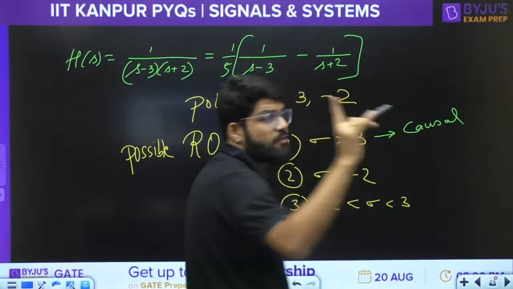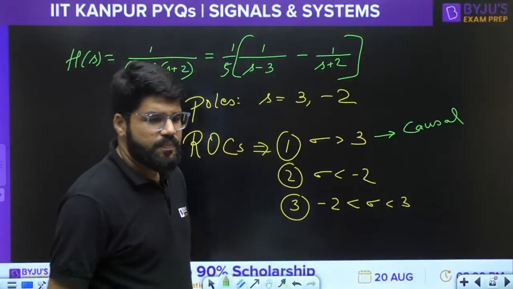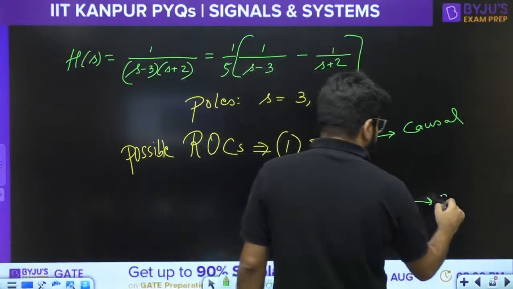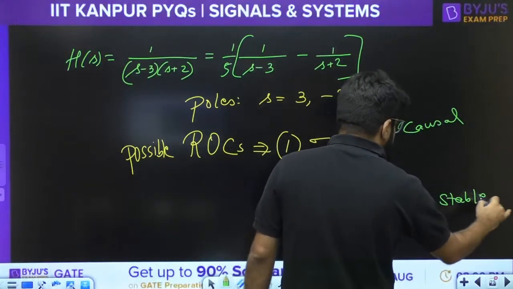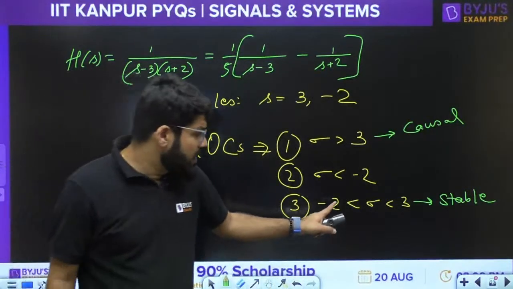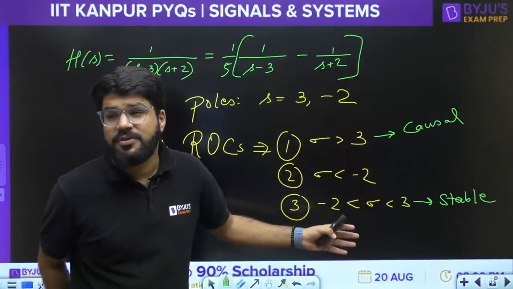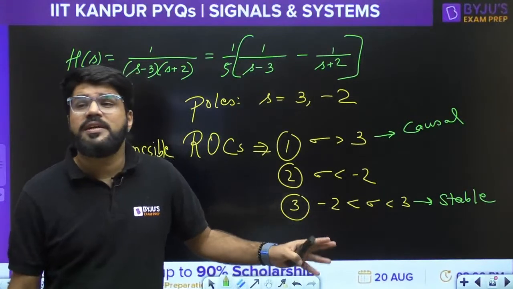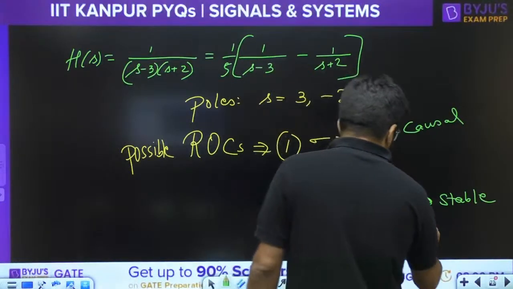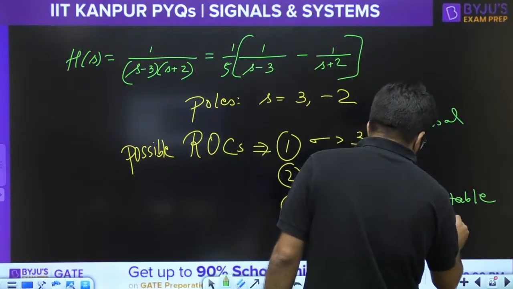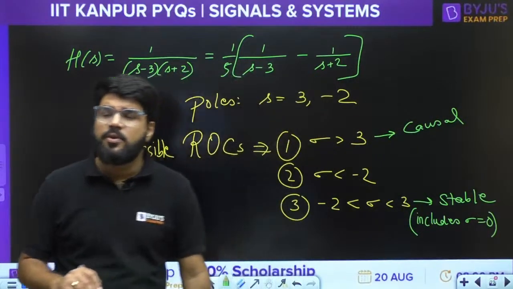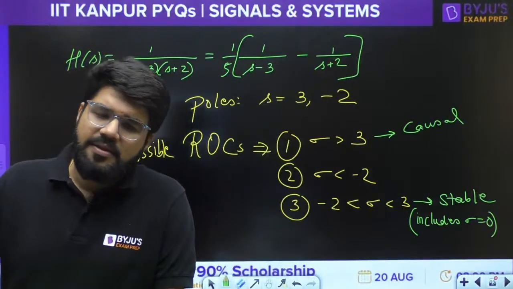Right sided ROC is for causal systems, right? Third case, ROC includes the J omega axis, so the system will be stable. (ROC includes the unit circle is for Z transform, I'm sorry for the slip of tongue.) J omega means sigma equal to 0. Whenever the ROC includes sigma equal to 0, then the system is stable.